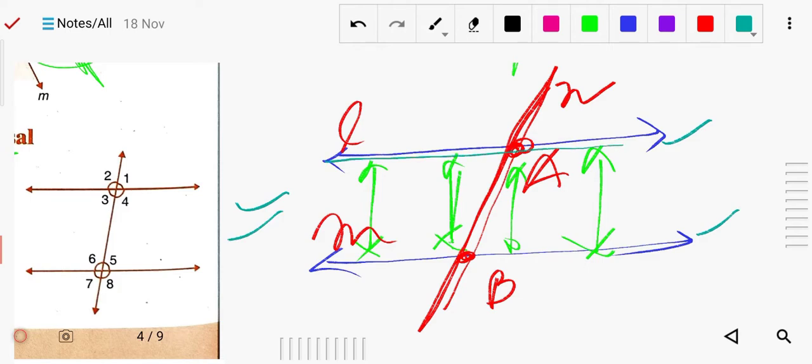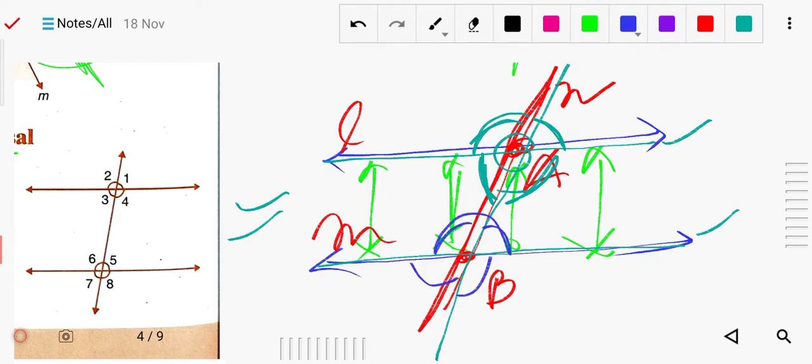So there are two parallel lines and one transversal, and they are forming some angles. Just see, some angles are forming: this angle, here is also one angle, here is also one, here, here, and here. One by one we will study. So here two lines are parallel and one is a transversal: angles formed by two parallel lines cut by a transversal.